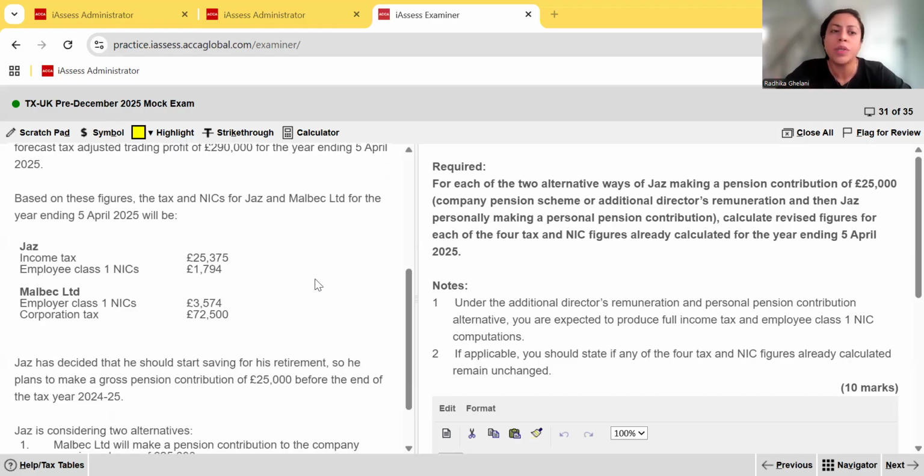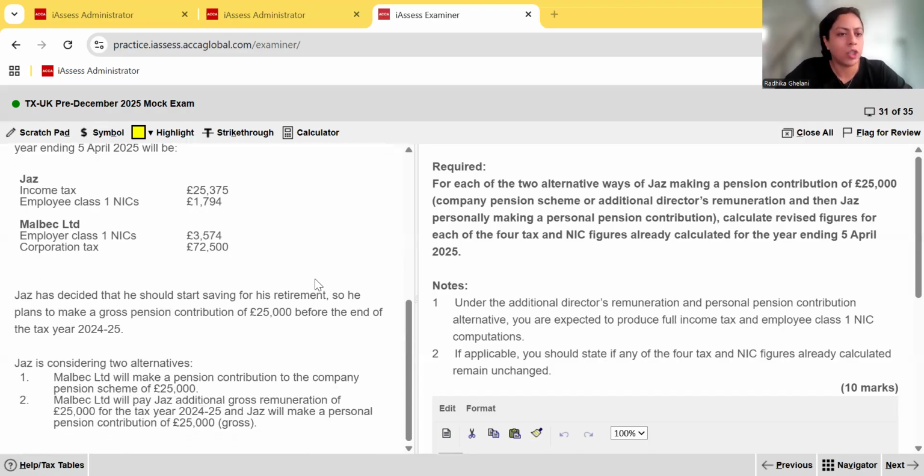And from the company perspective, they've computed Malbec Limited's corporation tax and employer class 1 NIC. Remember one thing, that employee's class 1 NIC and employer class 1 NIC, the computation is based on the same figure, which is going to be the cash earnings and bonuses of the employees, plus any mileage allowances above the approved limits, okay?